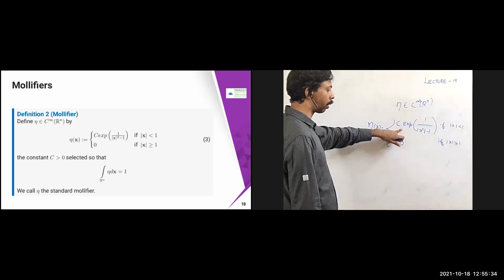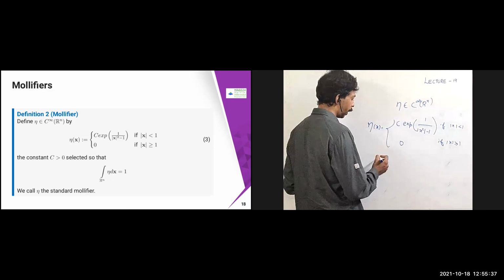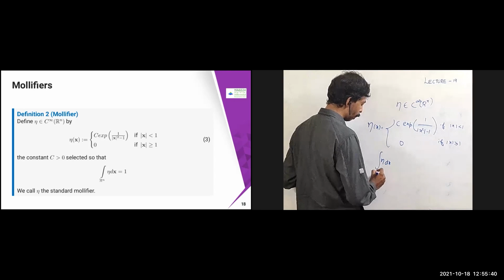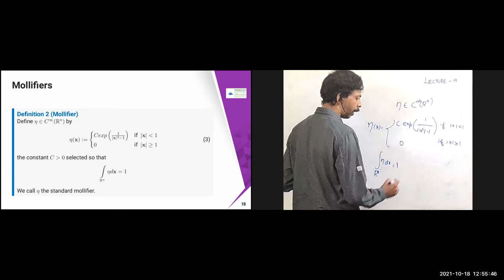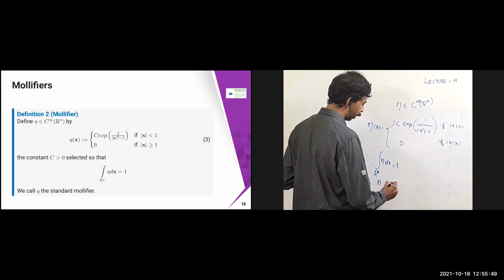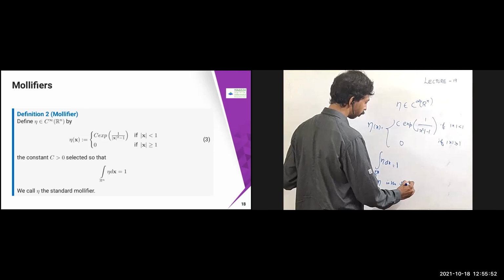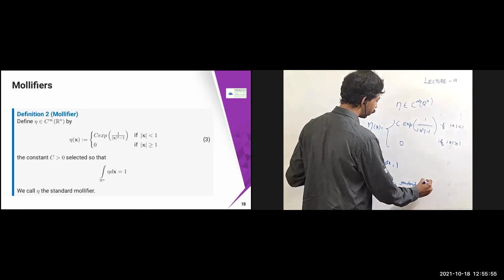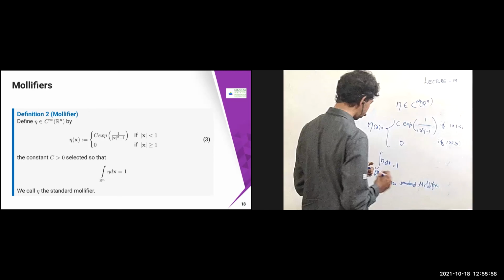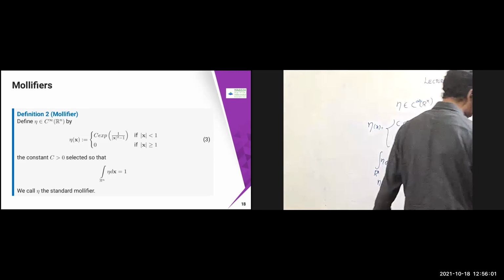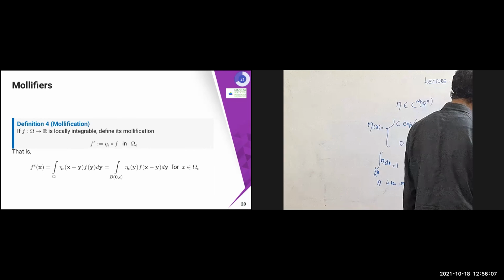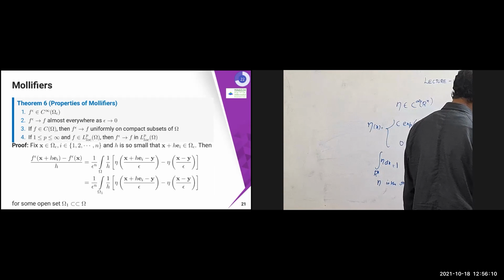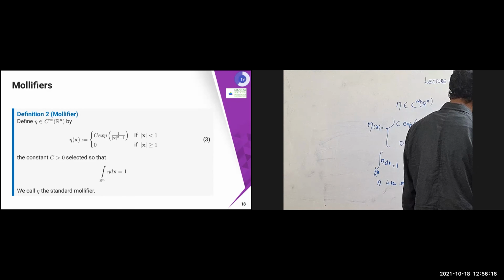Here the constant C is selected in such a way that if I integrate eta dx over R^n, it should be 1. In this case, eta is called the standard mollifier. So this is the definition of a mollifier. We are going to use this to prove some theorems and properties for our Laplace equation proofs, etc. In the next class, we will discuss the mollifier properties.